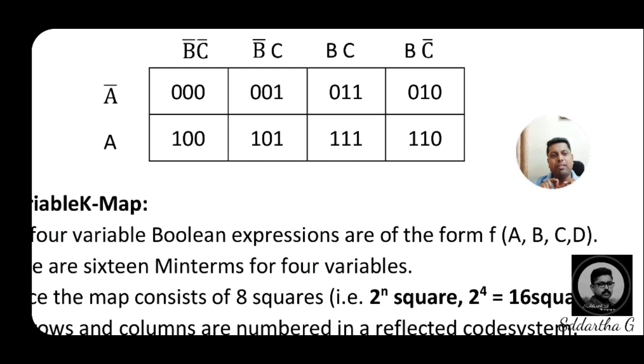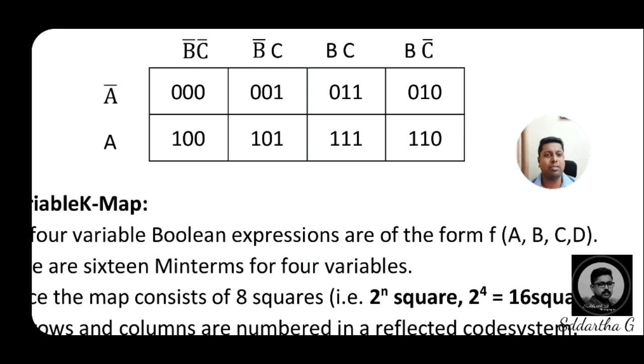Here the 3 variables are A, B and C. But we are dividing a single variable for its row elements, and for the 4 columns I am considering another 2 variables, that is B and C. This means just a 3 variable truth table, but it is in the form of boxes, 000 to 111.